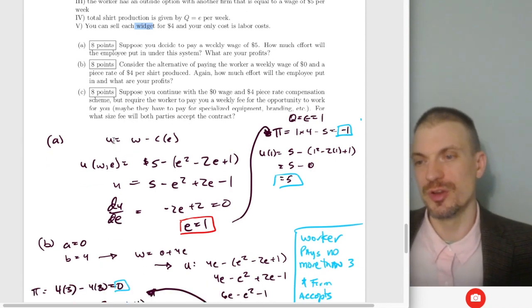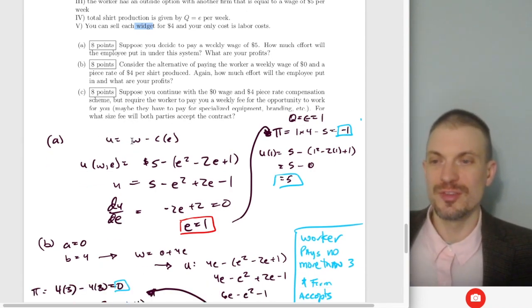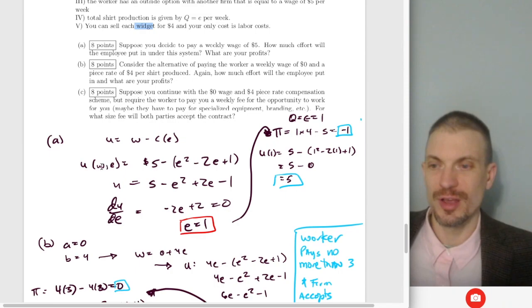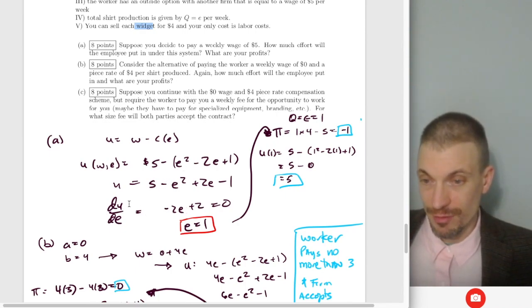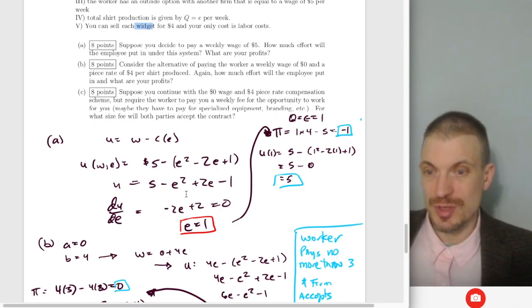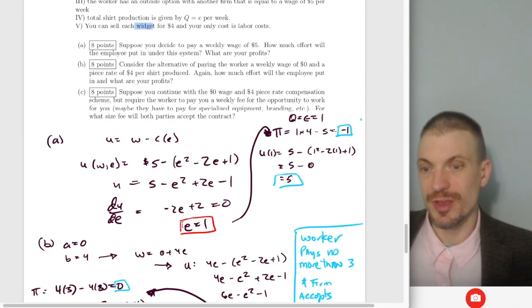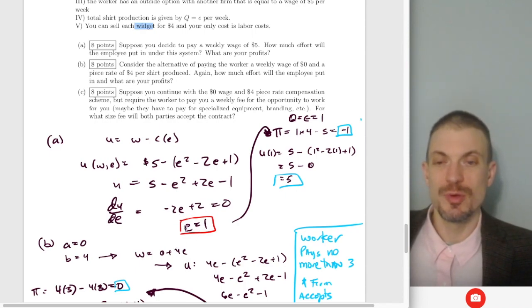Okay. So what we're going to do is take the utility. Utility is going to be wage minus my psychic effort cost. So this is going to be $5 as my wage minus my effort cost. And what I want to do is find the optimal effort. Well, how do you find the optimal choice? You take the derivative. So dU/de gives me the optimal effort. The 5 goes away. This is going to be minus 2e plus 2. And then solving, the optimal level of effort is going to be 1.